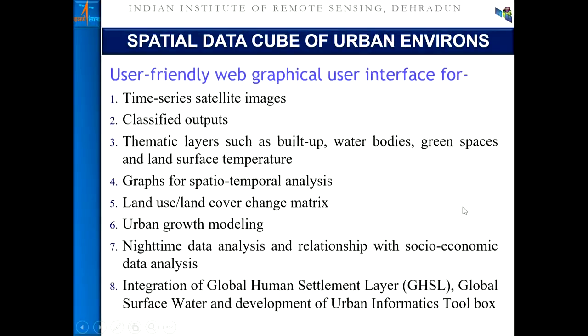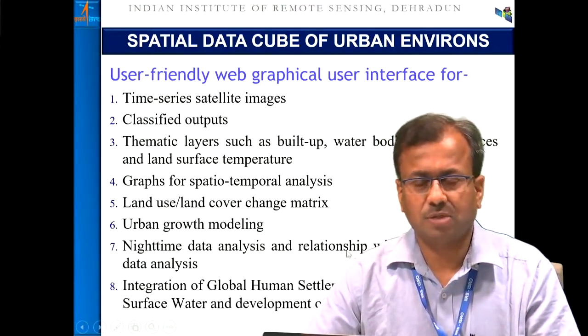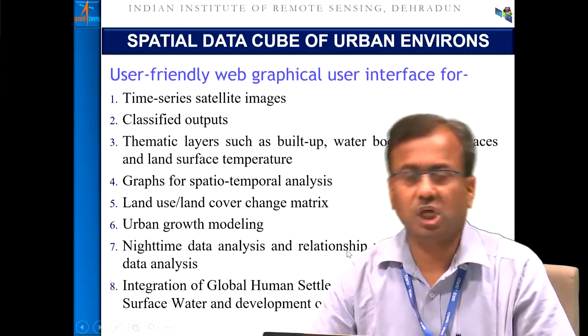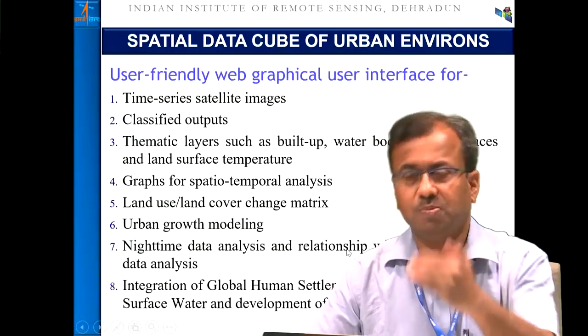We are trying to customize it and create a graphical user interface. Finally, our purpose is to create and provide a toolbox for urban planners where, at the single click of a button, information is available on how the urban surfaces are changing with time and with spatial pattern.